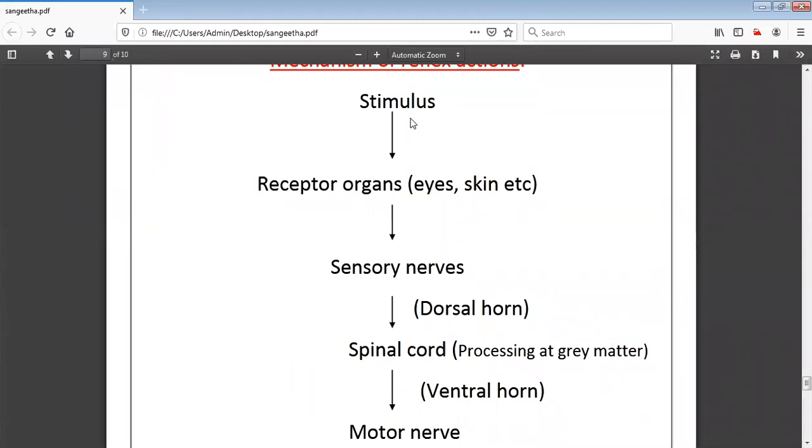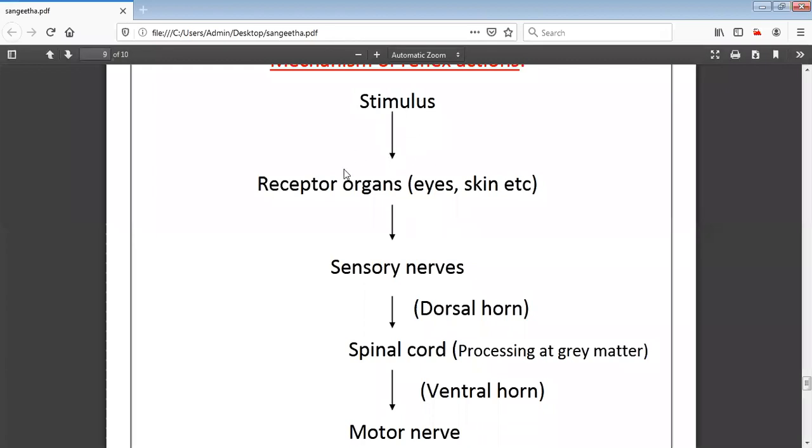What do you mean by stimulus? Response to stimulus. Ma'am, something that prompts us to do the action. Yes, that is the stimulus. For example, if there is a hot object in front of you, what will you do? Suddenly, you remove your hands. You will not touch the hot object. That is nothing but the stimulus.